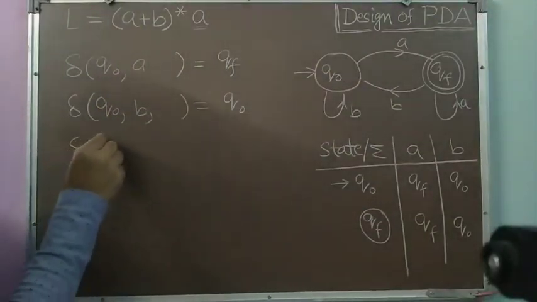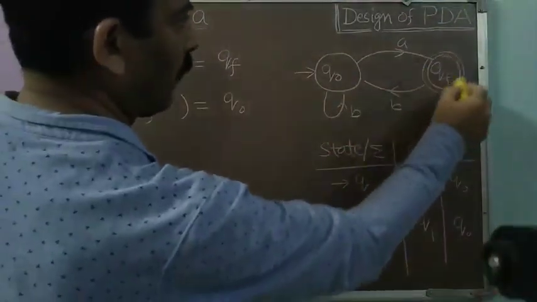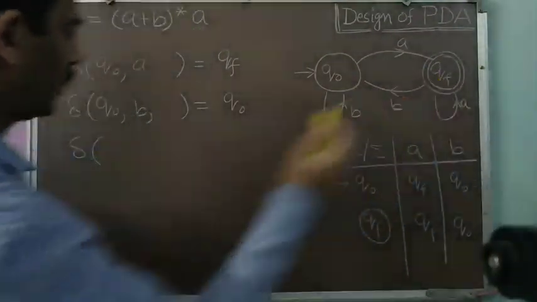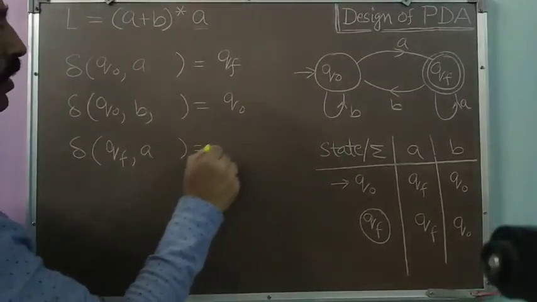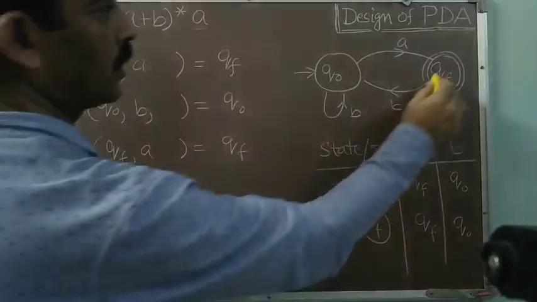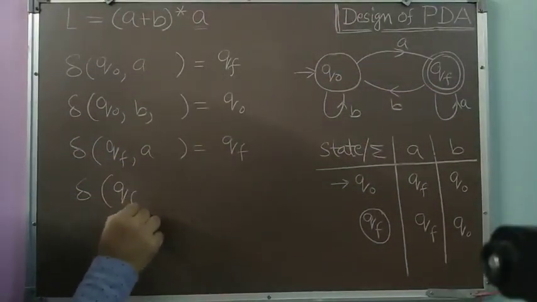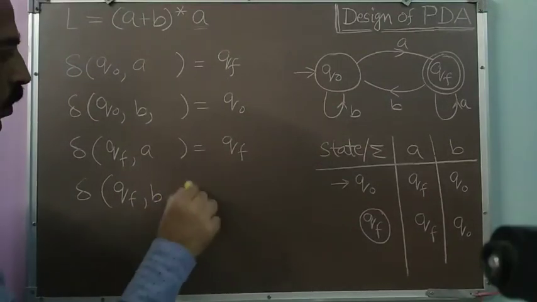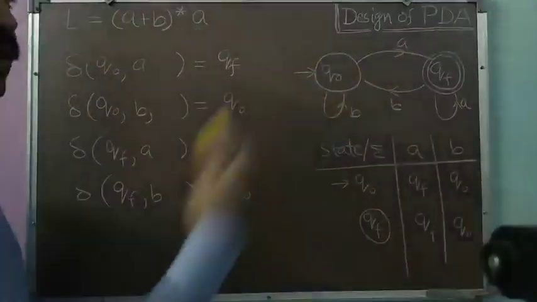So I'm writing the next transitions. QF on A remains at QF only. Then QF on B moves to Q0. So this is my transition function corresponding to this FA.